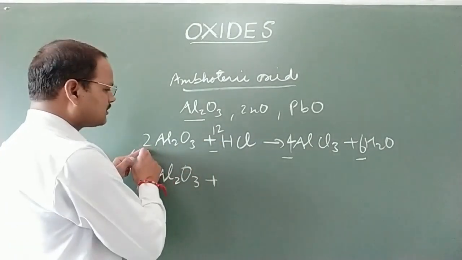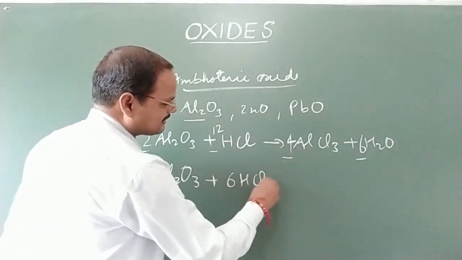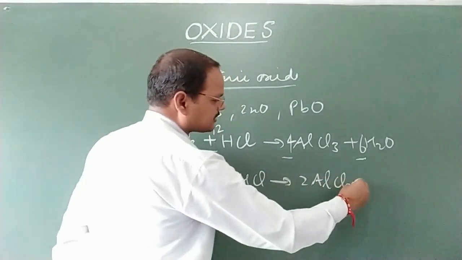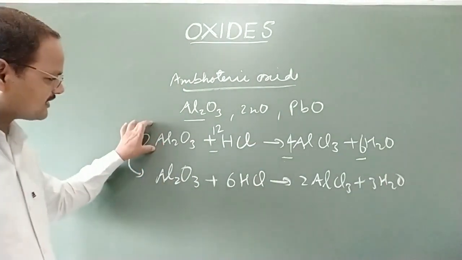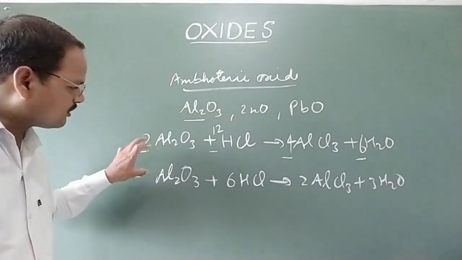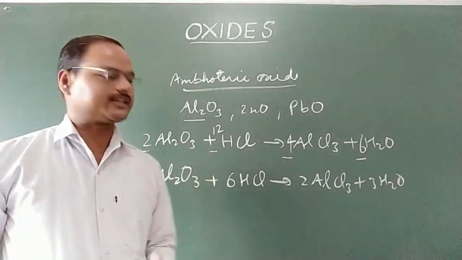Here, on dividing this equation by 2, we will get AlCl3 plus 3H2O. It means, in place of writing this equation, we should write this equation in this way. Why? Because we always have to write any balanced equation in the simplest ratio.